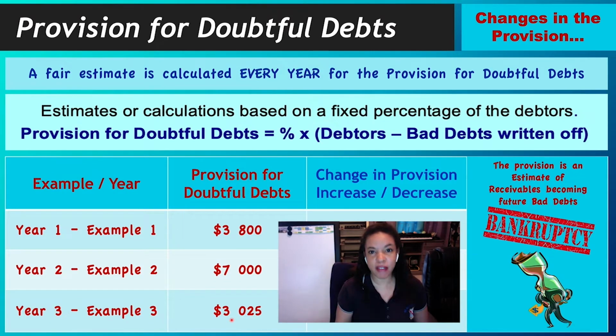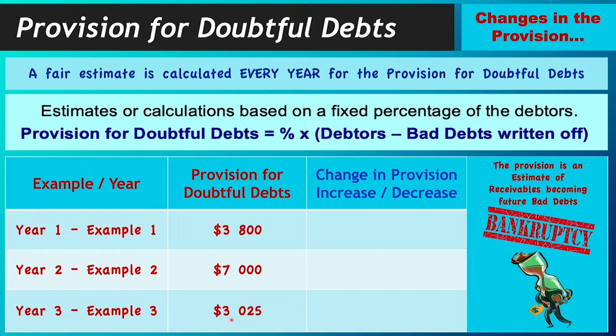In year 1, when we created it, that means year 0 would have had no provision. So did we have an increase or did we have a decrease? 0 to anything is an increase. So when we create something in year 1, however much the provision is, it is considered an increase in that total amount. So in year 1, the provision increased from 0 to 3,800. Therefore, we had an increase of 3,800.